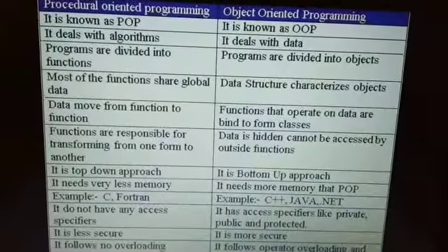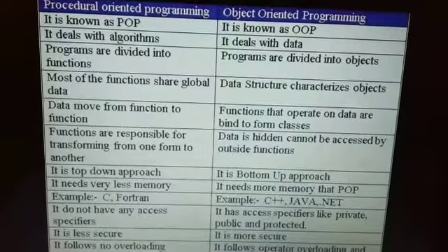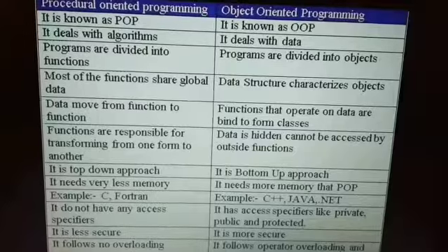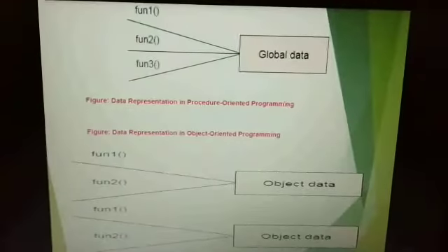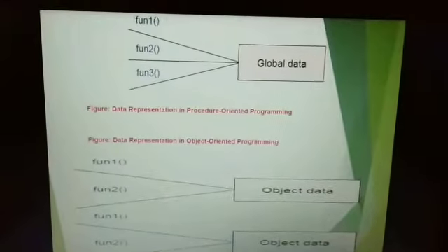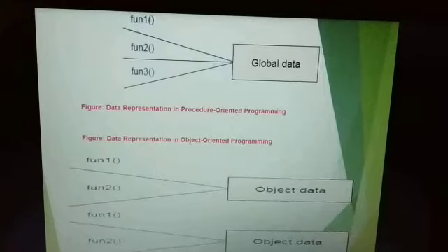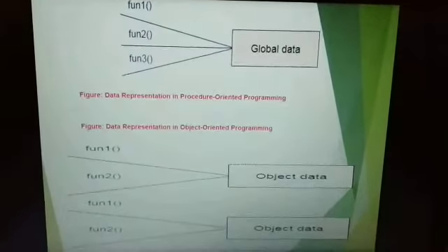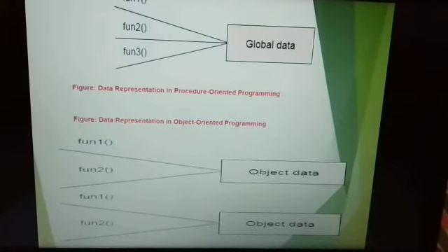POP follows a top-down approach, but OOP follows a bottom-up approach. POP is less secure and OOP is much more secure. In POP, we use global data that is shared between all functions, but in OOP, each object has its own functions.